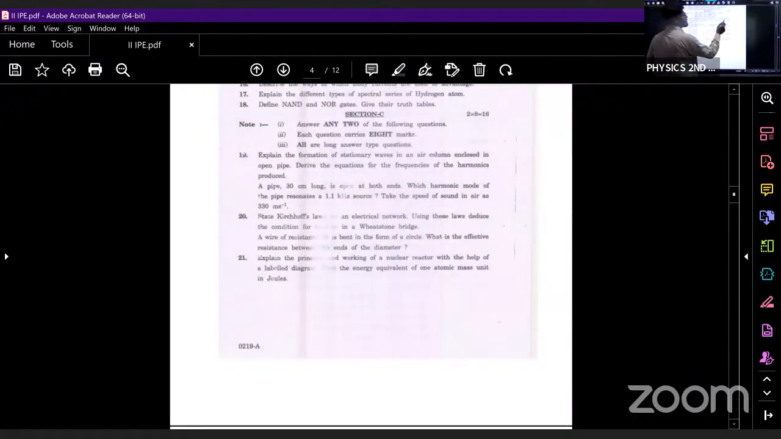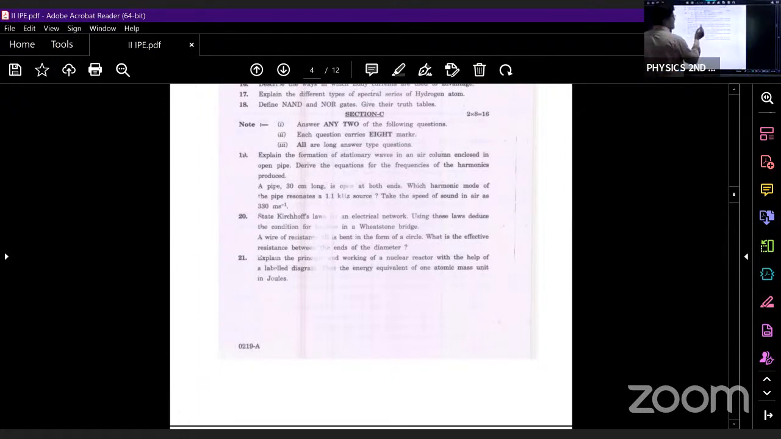Explain the formation of stationary waves in an air column enclosed in open pipe. What is the meaning of open pipe? It is nothing but an organ pipe whose both sides are open. Here we have considered the fundamental frequency. Further, we have derived the first overtone. Then we have derived the second overtone. We have derived the expression for frequency also.